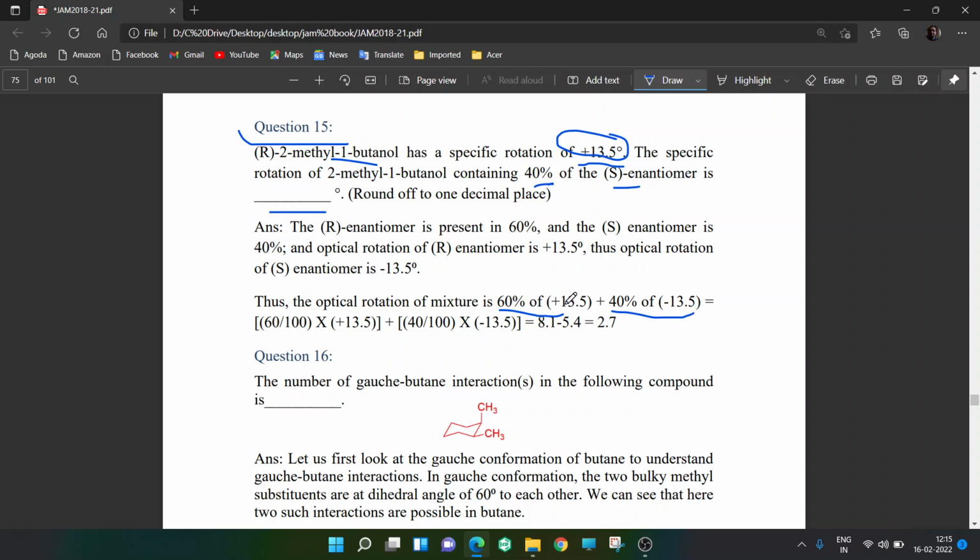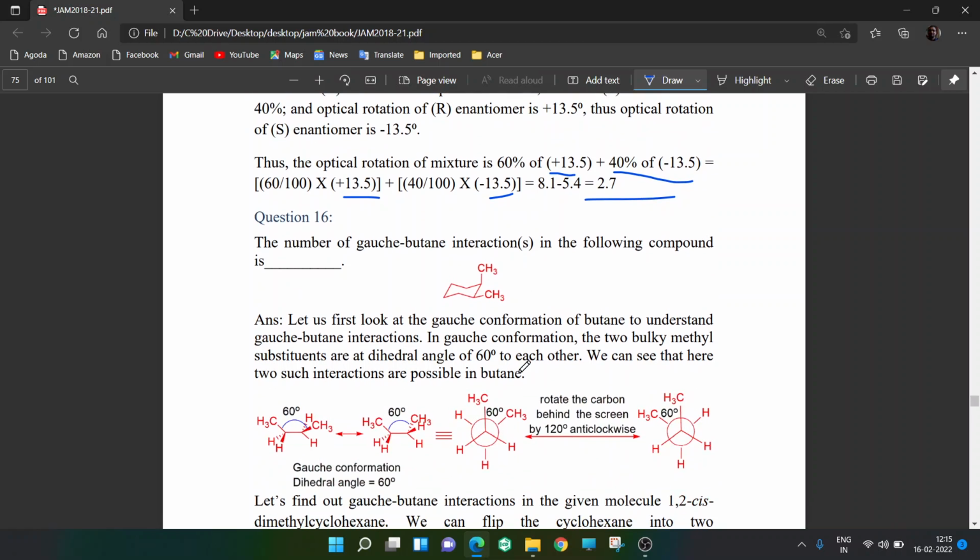So 60% of R value. What is R value? You know it is plus 13.5. If R is plus, that means it is dextrorotatory, so S will be levorotatory. If R value is plus 13.5, S value will be minus 13.5. So 60% of plus 13.5 plus 40% of minus 13.5. It becomes 60 by 100 into plus 13.5 plus 40 by 100 into minus 13.5. You do that, you will get 2.7. As simple as this.